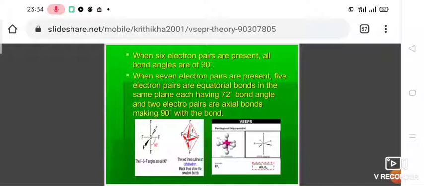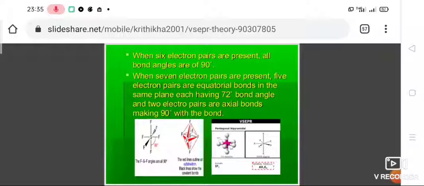So when 6 electron pairs are there, what is the shape? The shape is octahedral. Each of the 6 electron pairs is present at a bond angle of 90 degree.